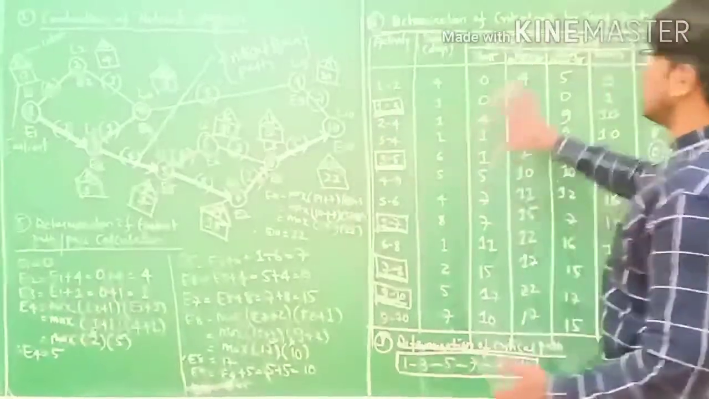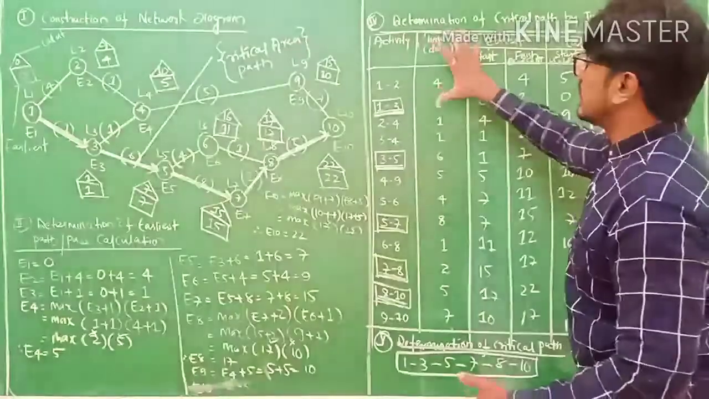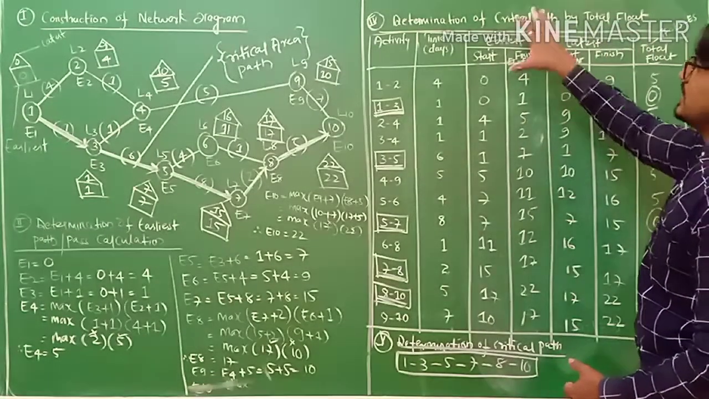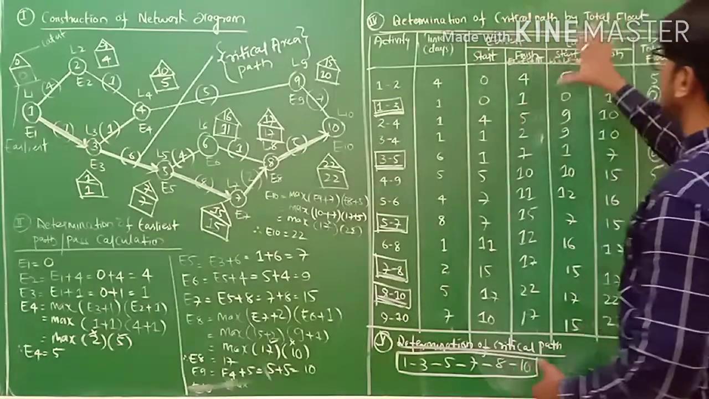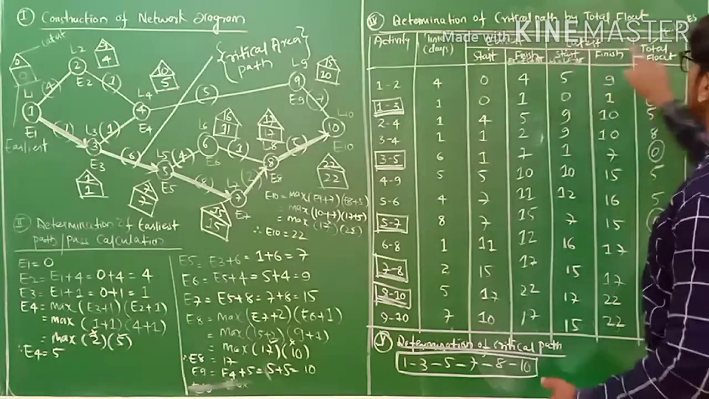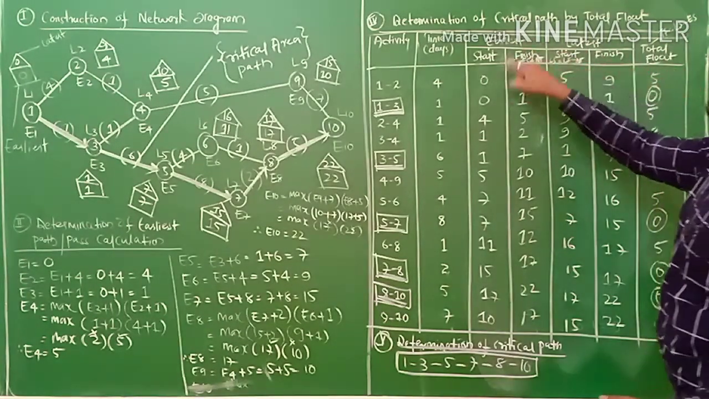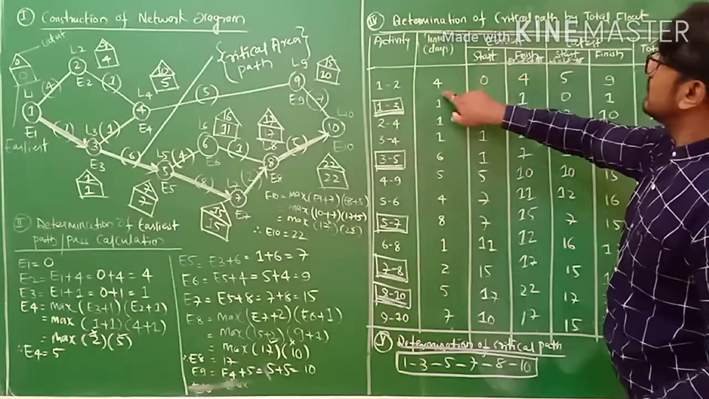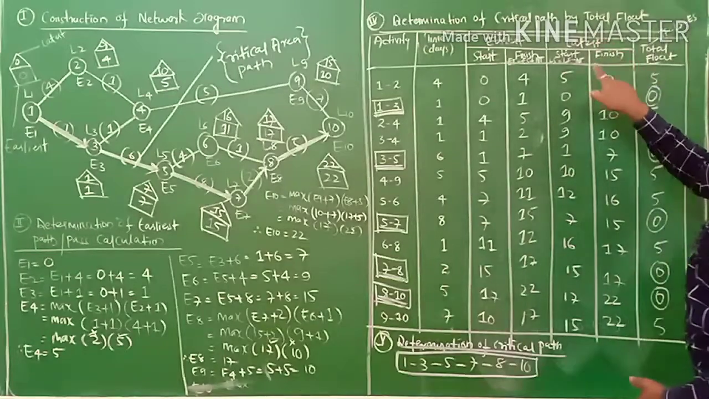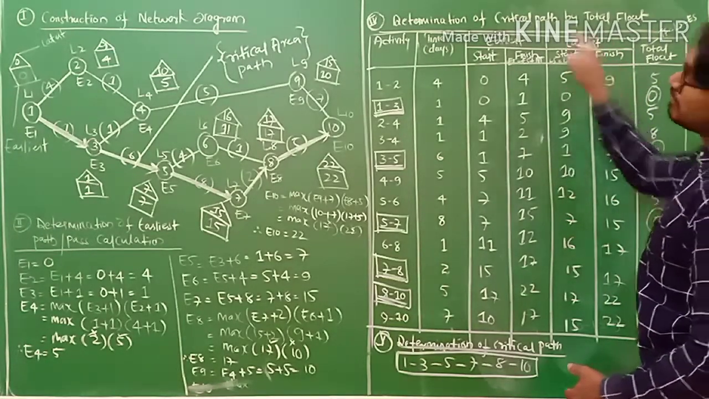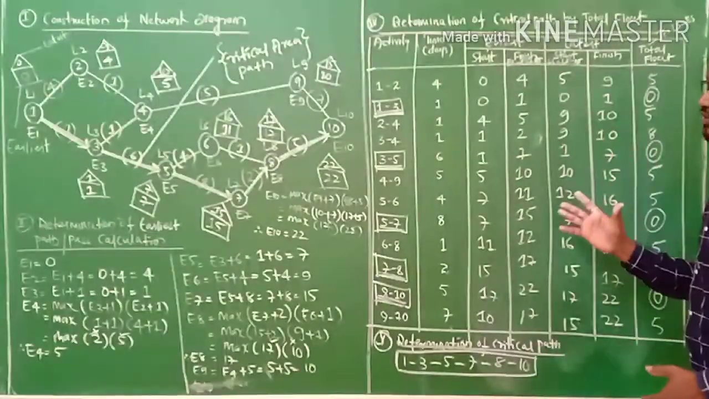Afterwards you draw a table like this. Activity and time are very important, and there are earliest and latest columns, with 2 sub columns in this: earliest start, earliest finish, latest start, latest finish, and total float. How to find out total float? Latest start minus earliest start gives the total float. Likewise earliest finish equals earliest start plus normal time. Here latest start equals latest finish minus normal time.